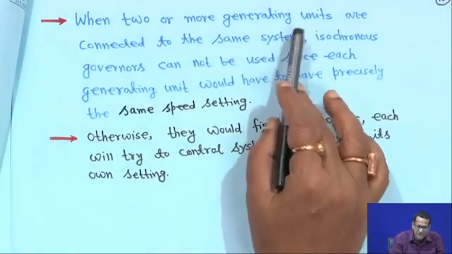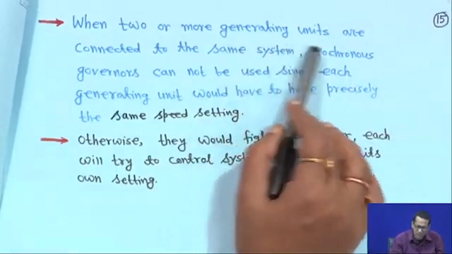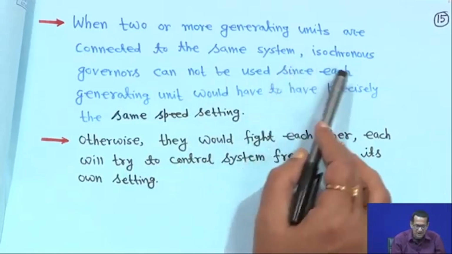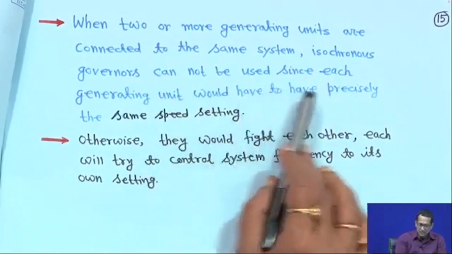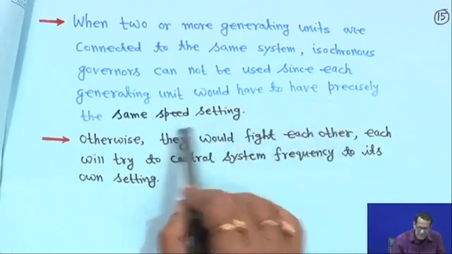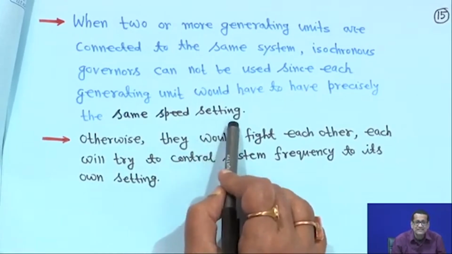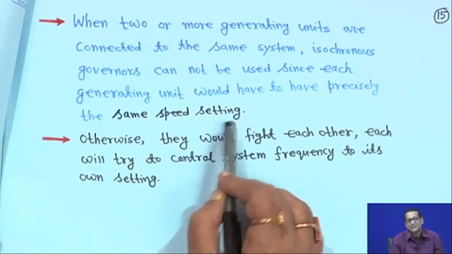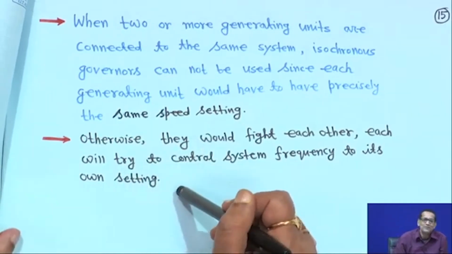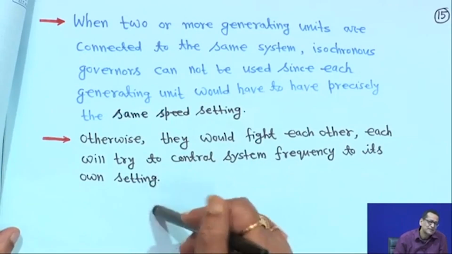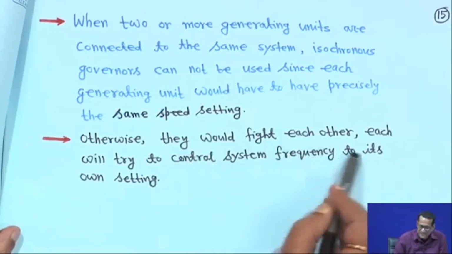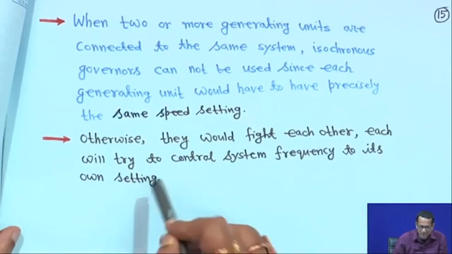Now, regarding the isochronous governor, when two or more generating units are connected to the same system, as I told you, the isochronous governor cannot be used, since each generating unit would have to have precisely the same speed setting. Precisely the same speed setting is difficult when you are doing it manually. If there is a slight error, then there will be a tug of war among the units. Otherwise they would fight each other, and each will try to control the system frequency to its own setting. That is why the isochronous governor is suitable only when one generator is supplying one load. Thank you very much.